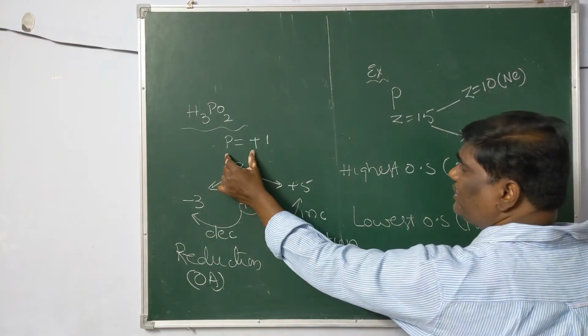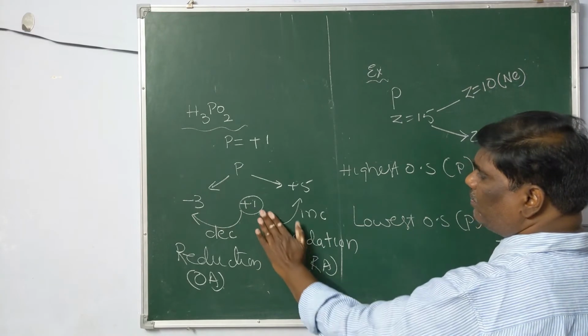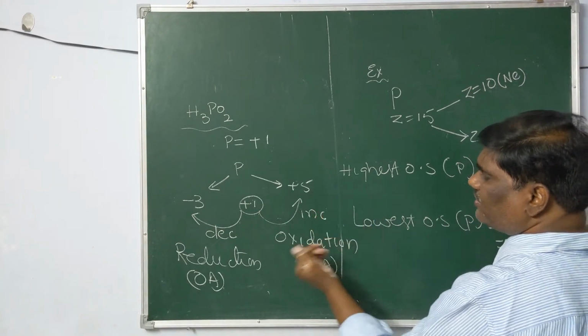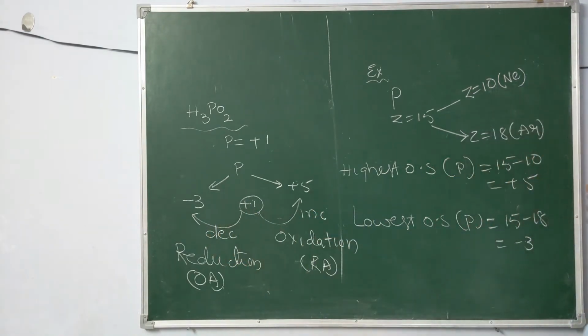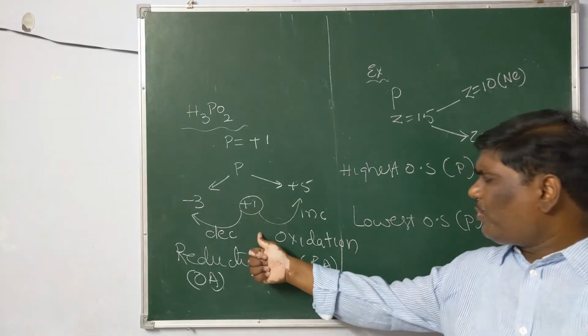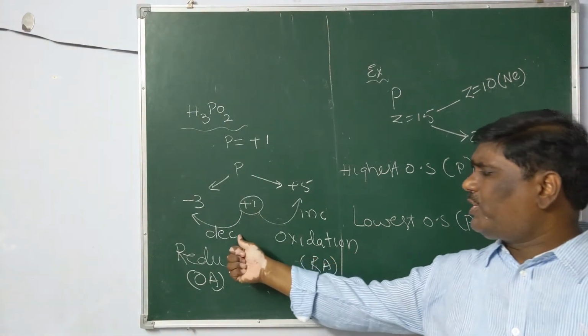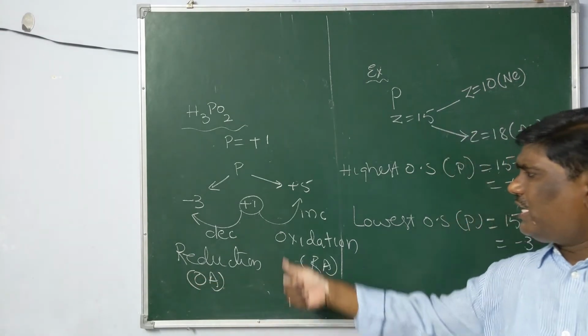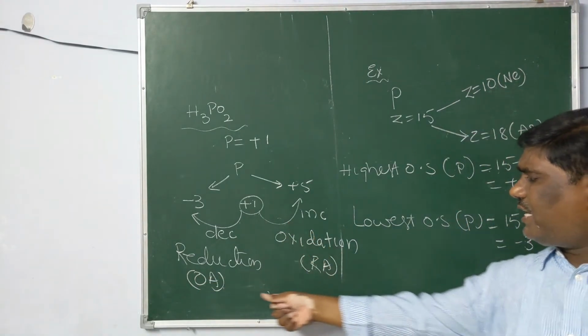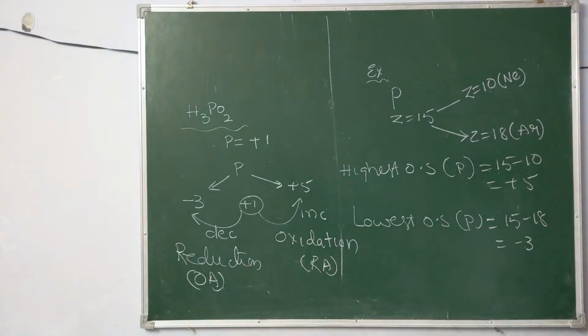Whereas the species with an intermediate oxidation state has the possibility to increase or decrease its oxidation state, to undergo oxidation or reduction. Thus it can act as an oxidizing agent as well as a reducing agent.